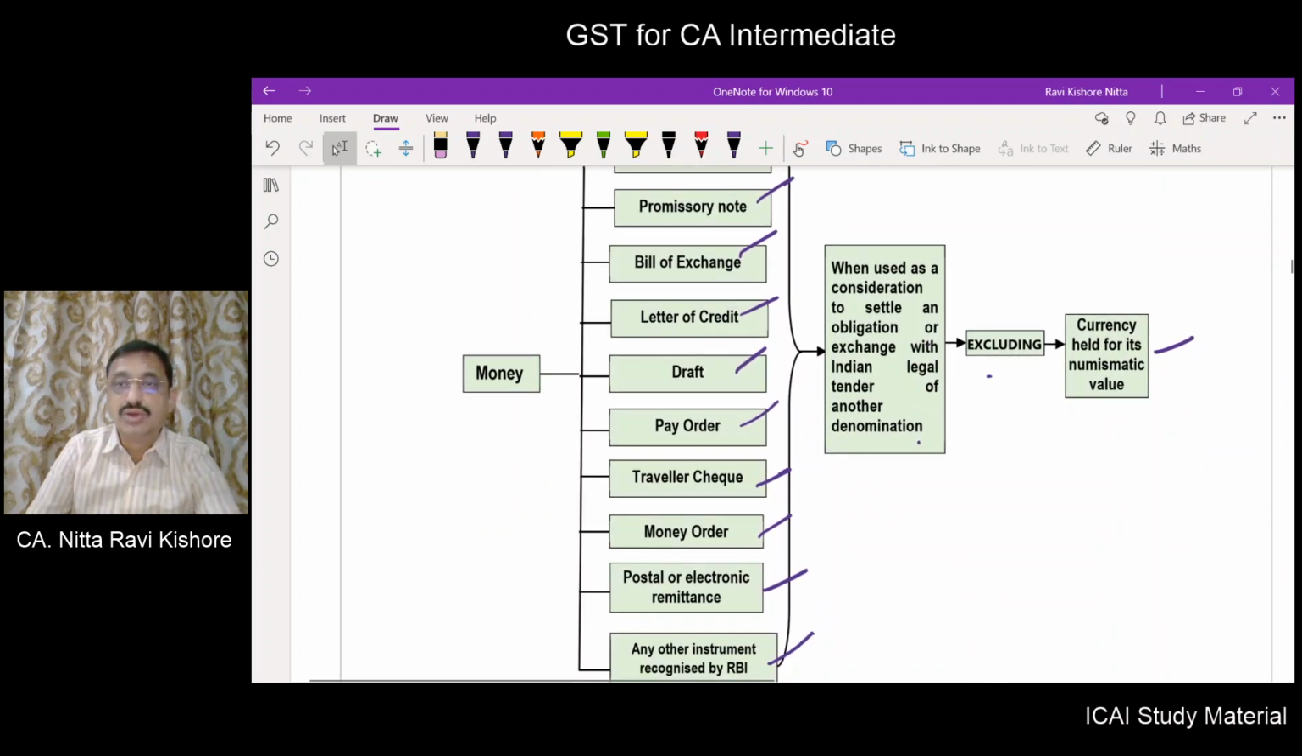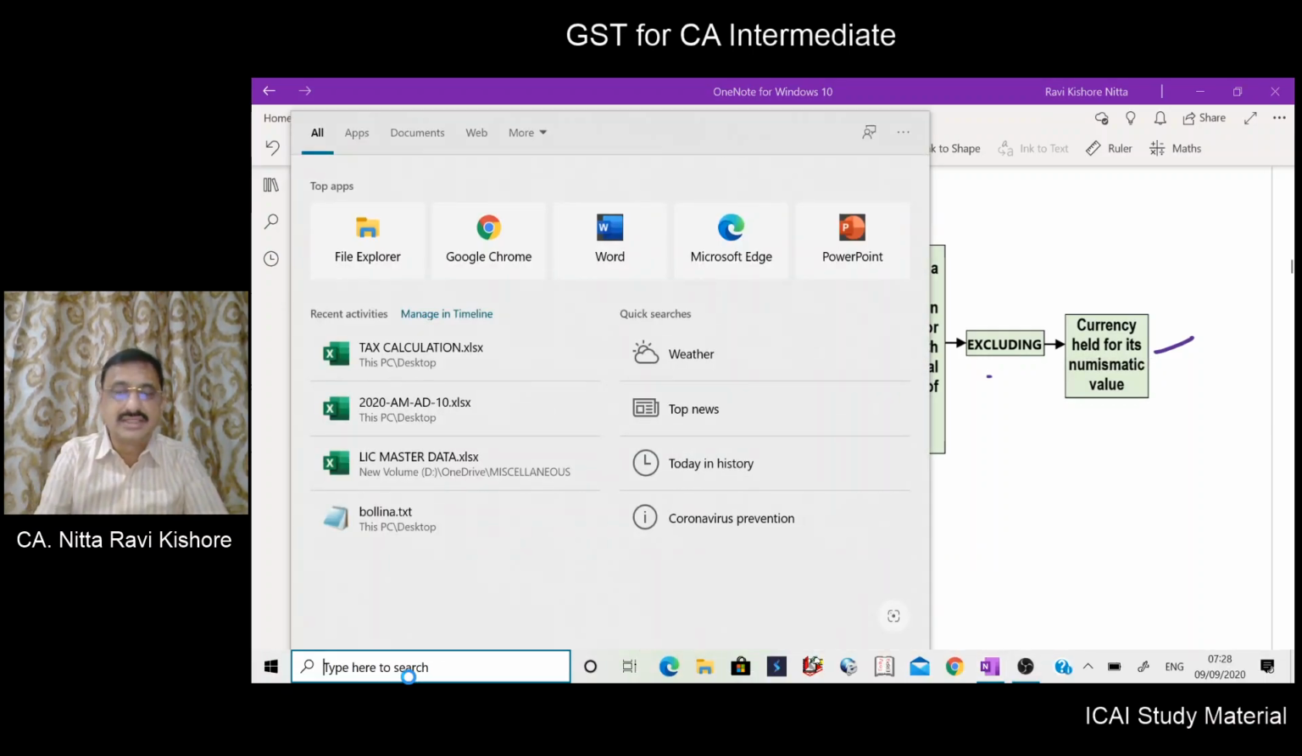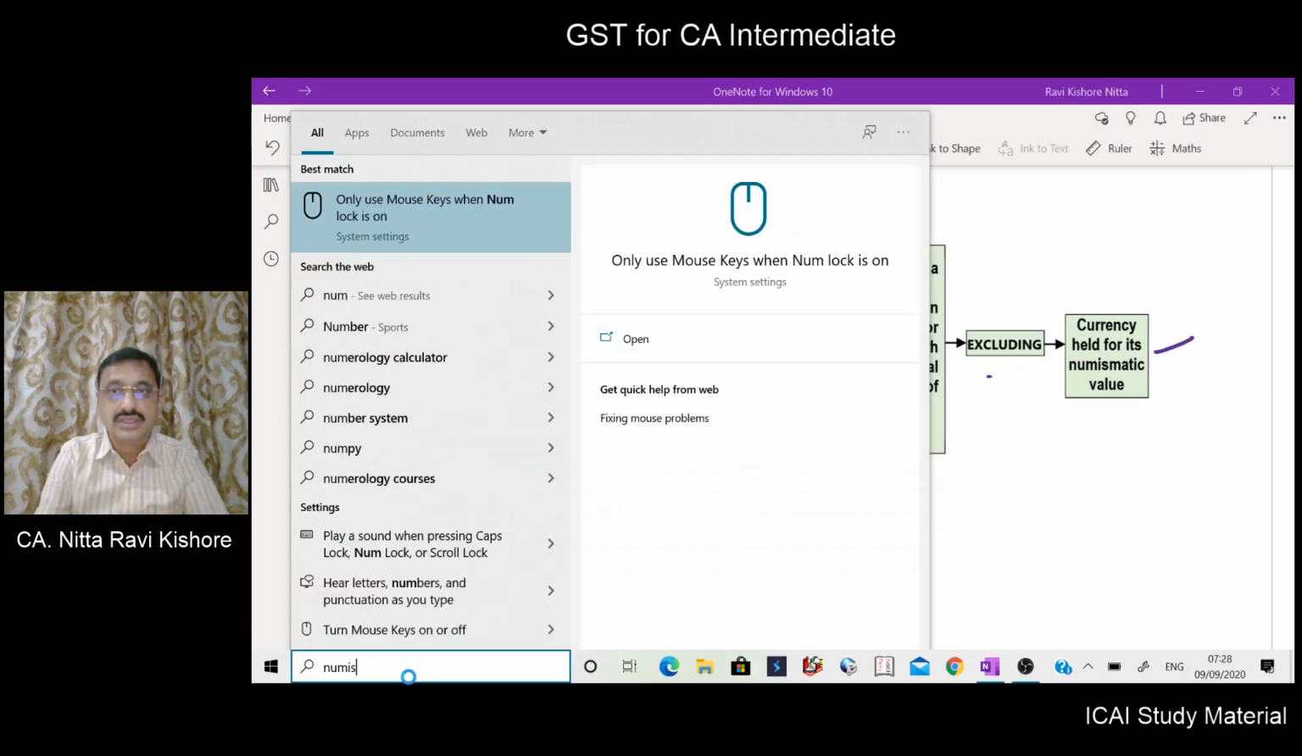So what do you mean by numismatic value? Let's Google it. Numismatic.